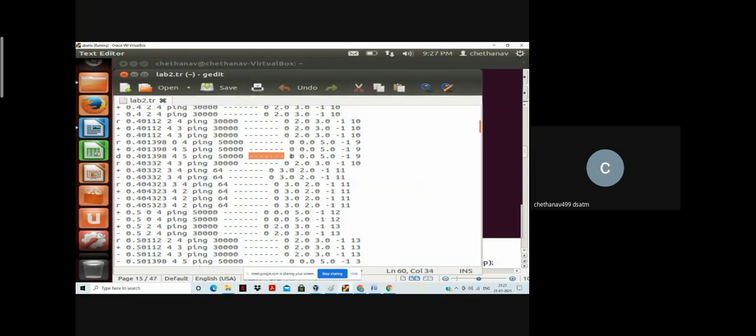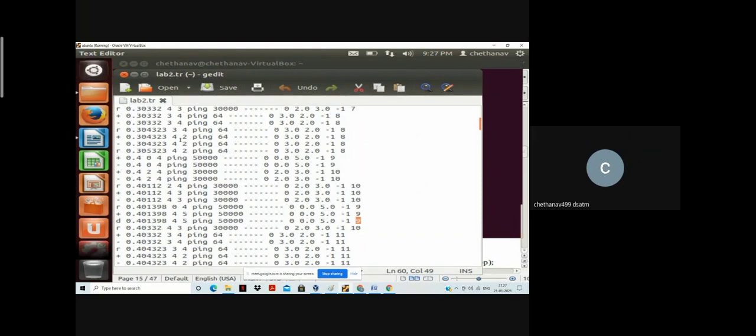Then the flow id, which is 0 for ping, and source address and destination address. Here it is 0.0 and 5.0, that is, 0 is the source node and 5 is the destination node. We also have a sequence number and packet id. So the 12 columns are there in the trace file. I've explained this in the first program also.